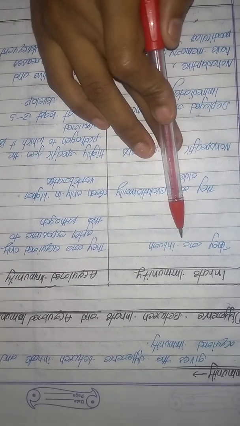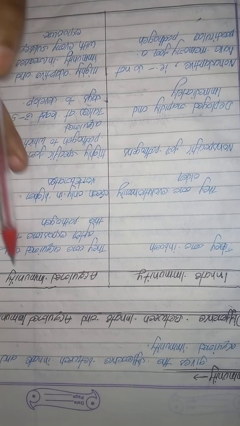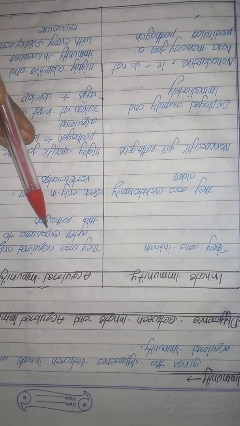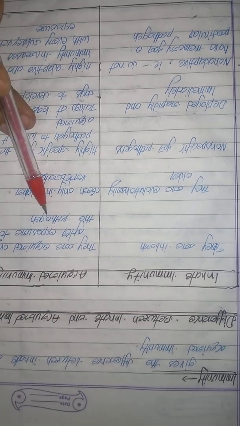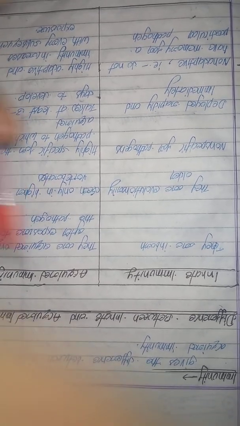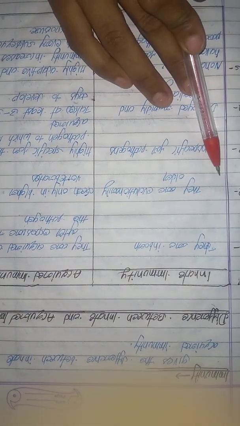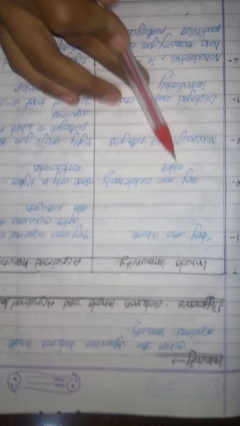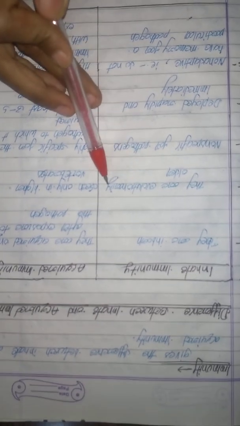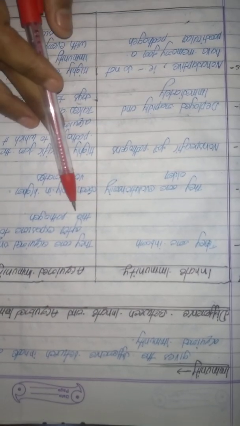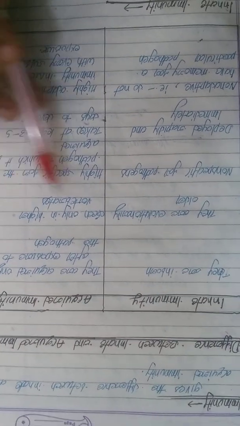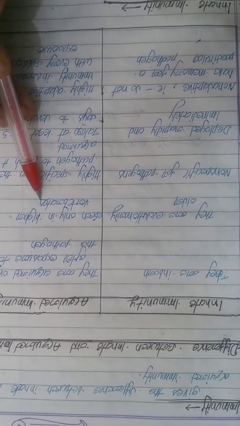First point, innate immunity: they are inborn. Acquired immunity: they are acquired only after exposure to the pathogens. Second difference, innate immunity: they are evolutionarily older. Acquired immunity: seen only in the higher vertebrates.